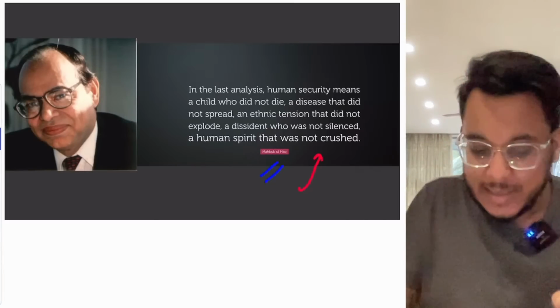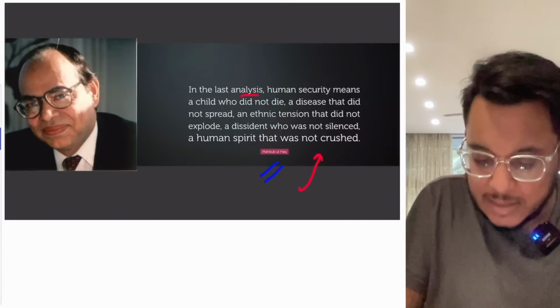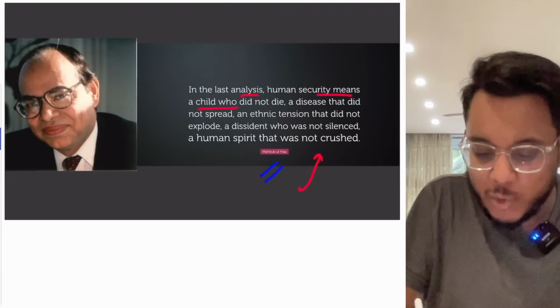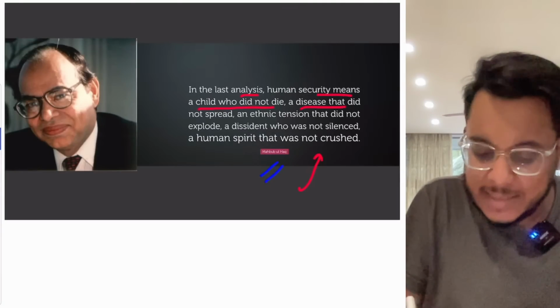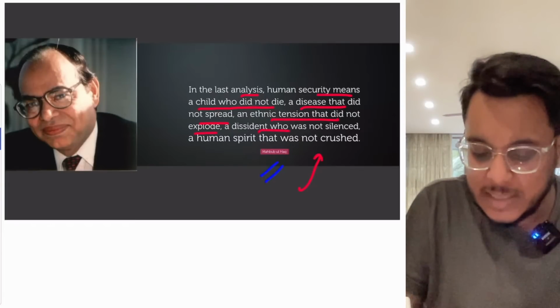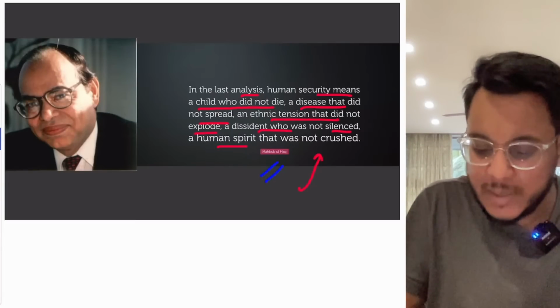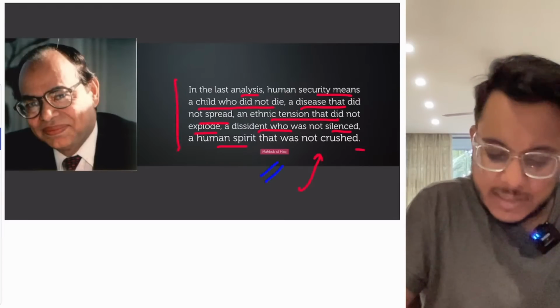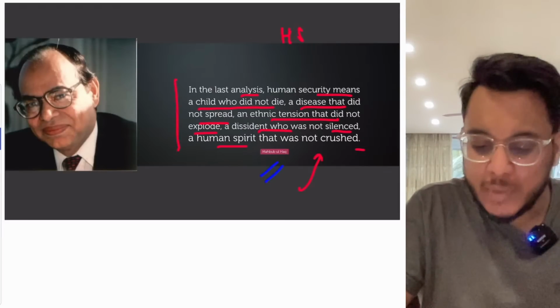Mahbub ul Haq says that in the last analysis, human security means a child who did not die, a disease that did not spread, an ethnic tension that did not explode, a dissident who was not silenced, a human spirit that was not crushed. So this is what we mean by human security.